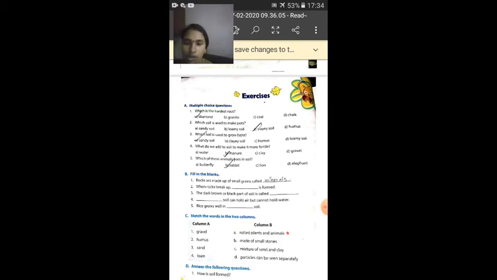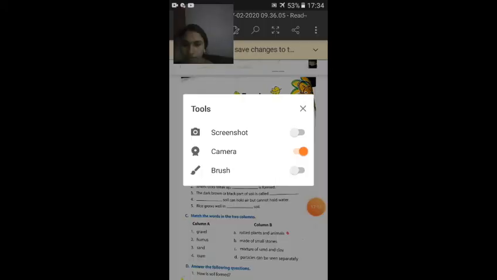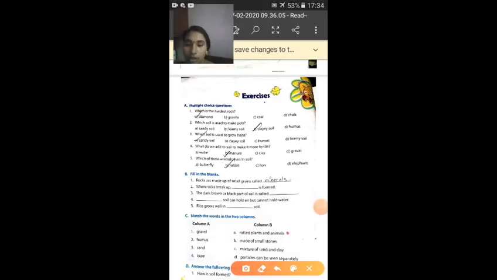So let us move on to the fill in the blanks. When rocks break up, soil is formed. The dark brown or black part of the soil is called humus.